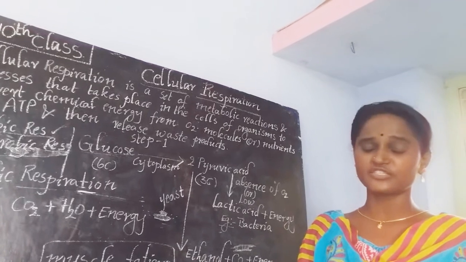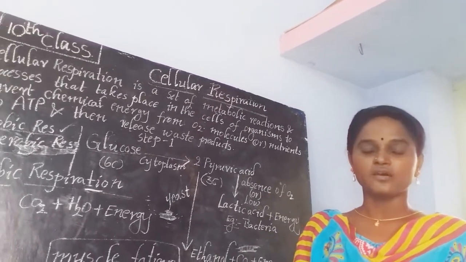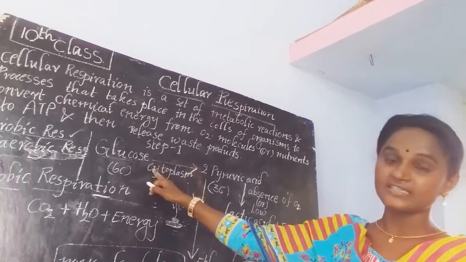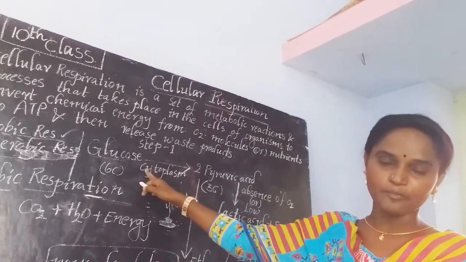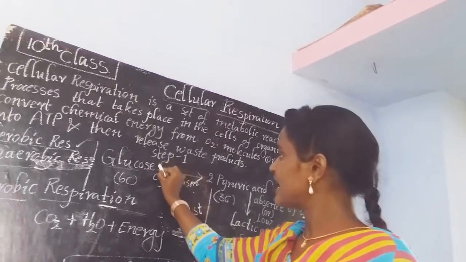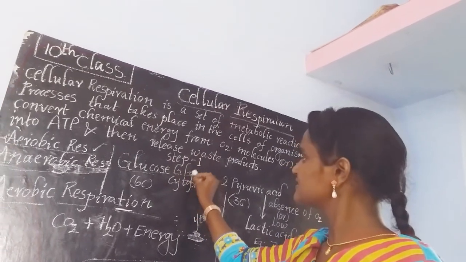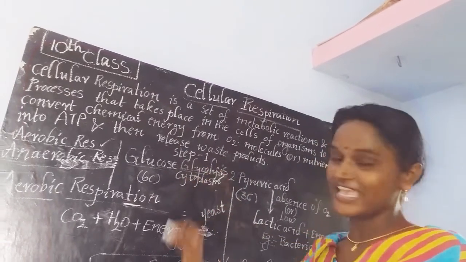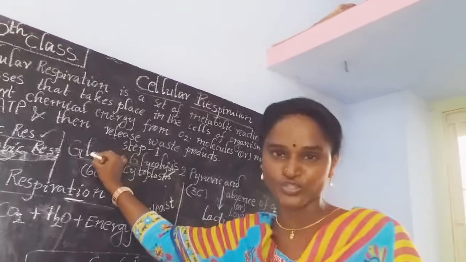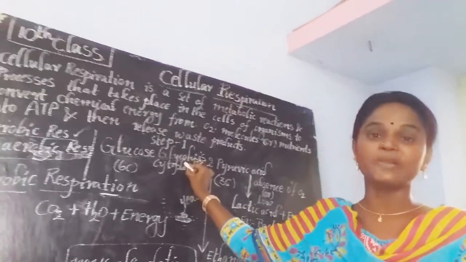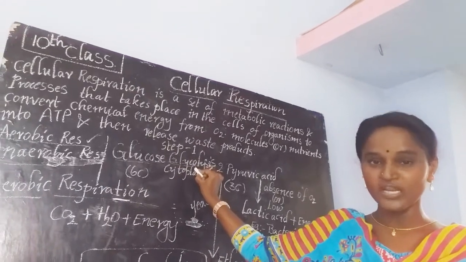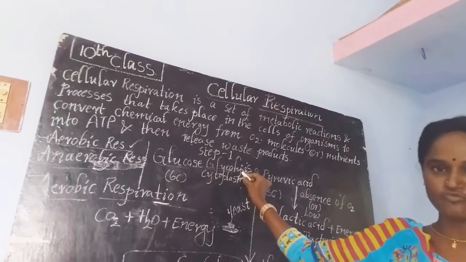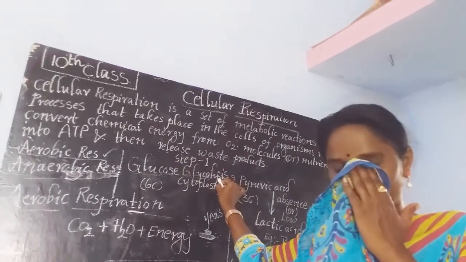Aerobic respiration and anaerobic respiration begin with the same step called glycolysis. The first step of cellular respiration is glycolysis. The word glycolysis indicates that glyco means glucose and lysis means breakdown. The breakdown of the glucose molecule is called glycolysis.